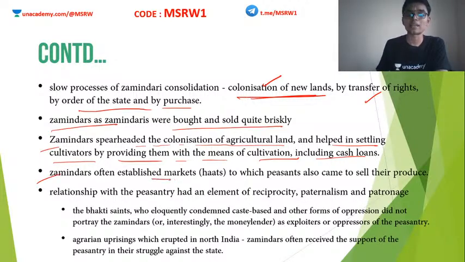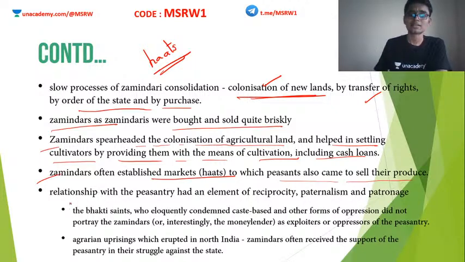Zamindars often established markets to which peasants also came to sell their products. Okay, so not only were they very much into the production area, zamindars were also very influential in the marketing region. They often conducted various fairs and haats. Haats means markets, where everyone can flock in and sell their goods. I think you know about these village haats, where people from adjacent villages come together and sell their products. These were also organized by the zamindars.